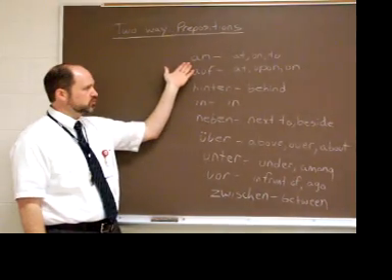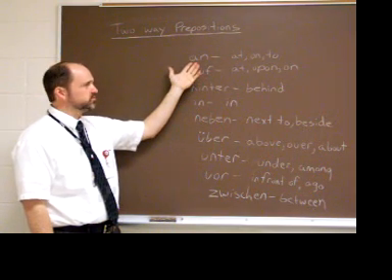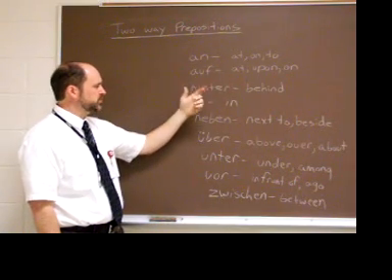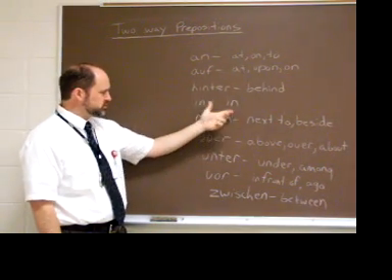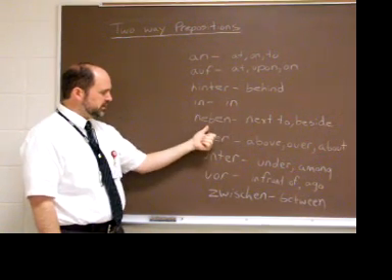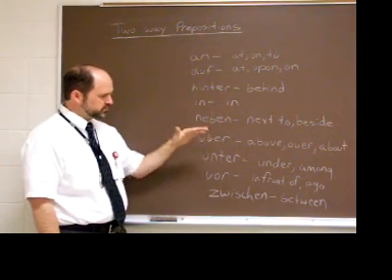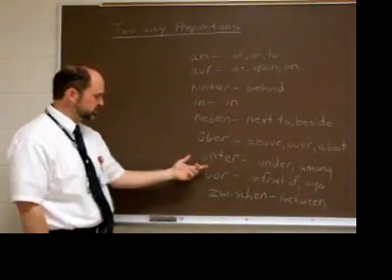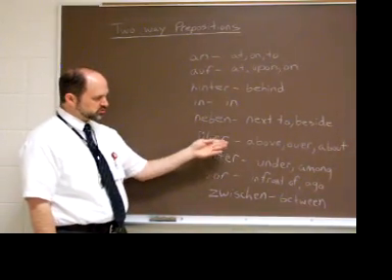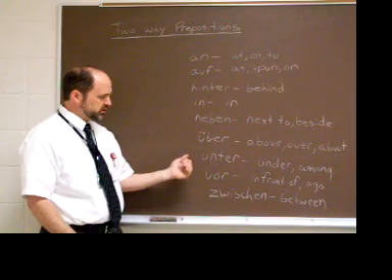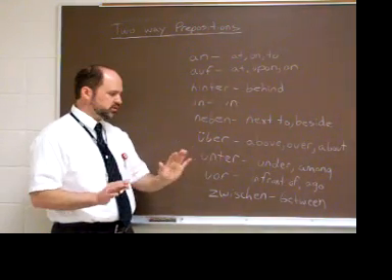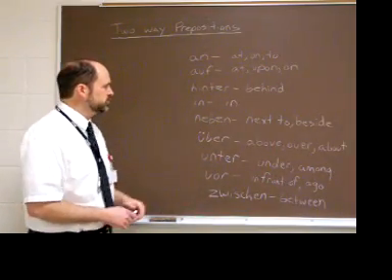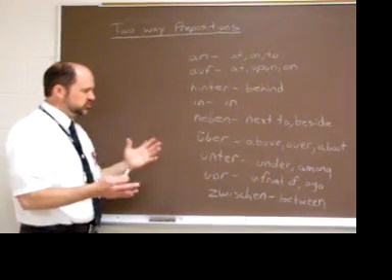An, meaning at or on or to. Sometimes these prepositions can have multiple meanings in English. Auf is basically upon or on top of. Hinter, behind. In means just what you would expect it to mean. Neben is next to or beside. Über, basically above or over, can also mean about something, like wir sprechen über das, we'll talk about that, or we're speaking about that. Unter, under, can also mean among. Vor, in front of, or in expressions of time, it can mean ago, like vor 5 Jahre. Zwischen is between.